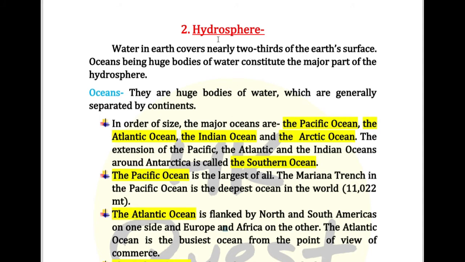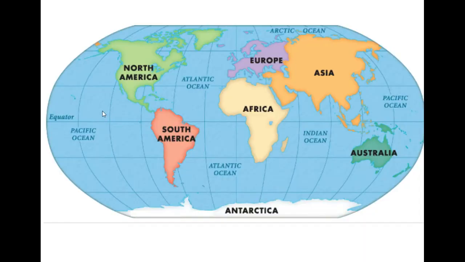Now we will learn hydrosphere. Water on Earth covers nearly 2/3 of the Earth's surface. Oceans, being huge bodies of water, constitute the major part of the hydrosphere. They are huge bodies of water which are generally separated by continents. See, in this image you have seen the 7 continents that our Earth has. As I told you, 1/3 part of the Earth is the land, the continent area. The remaining 2/3 part of the Earth is the hydrosphere, which includes these oceans. We have the Pacific Ocean, the Atlantic Ocean, the Indian Ocean, and the Arctic Ocean. The extension of the Pacific, Atlantic and Indian Ocean forms the Southern Ocean.